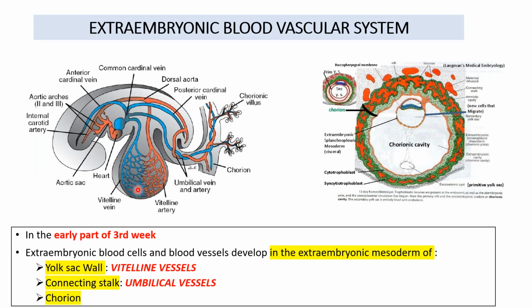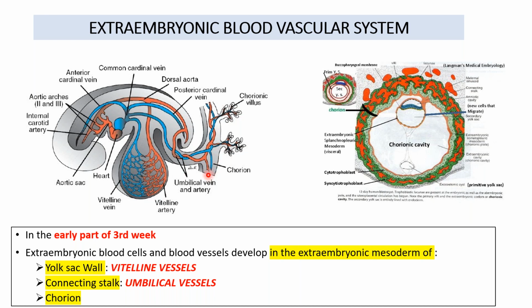Now let's talk about the extraembryonic blood vascular system first. As I've told you, by the early part of the third week, the first vascular system that arises is the extraembryonic blood vascular system, which develops in the extraembryonic mesoderm in relation to the yolk sac wall, in relation to the connecting stalk area, and in relation to the chorion.